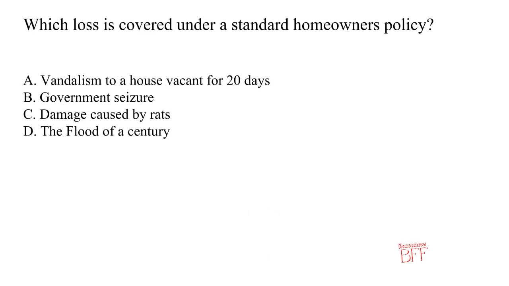Question: which loss is covered under a standard homeowners policy? Here are the answer choices. Choice A is vandalism to a house vacant for 20 days. Choice B is government seizure. Choice C is damage caused by rats. Choice D is the flood of a century. The correct answer is vandalism to a house vacant for 20 days. Vandalism is covered if the home has not been vacant longer than the policy's 60-day vacancy limit.